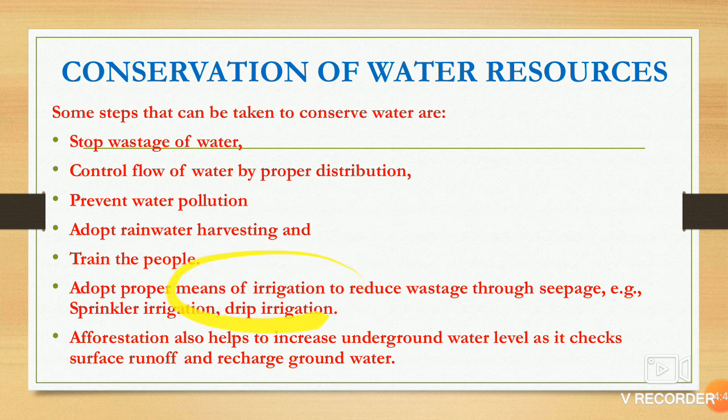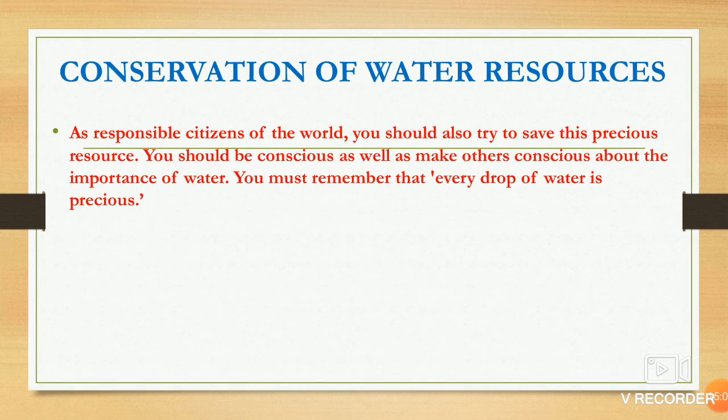Adopt proper means of irrigation so that water is not wasted, through sprinkler irrigation and drip irrigation systems. Afforestation also helps to increase the underground water level. It checks the surface runoff and recharges the groundwater level. So, afforestation is needed for recharging the groundwater level and to check the surface runoff.